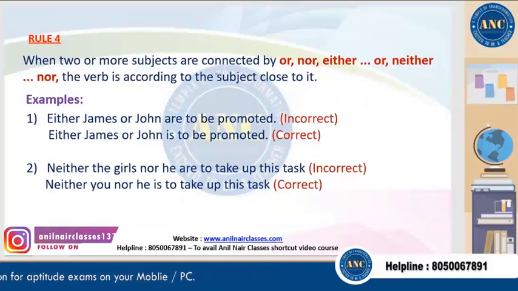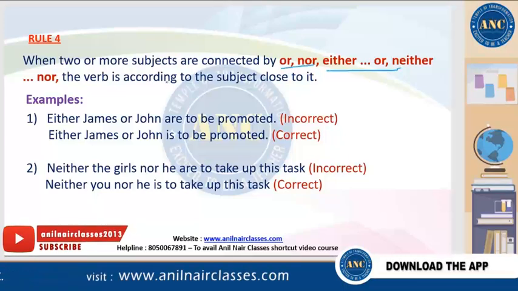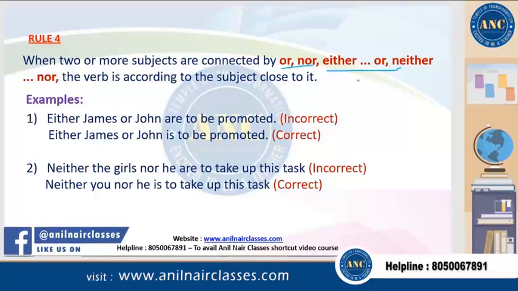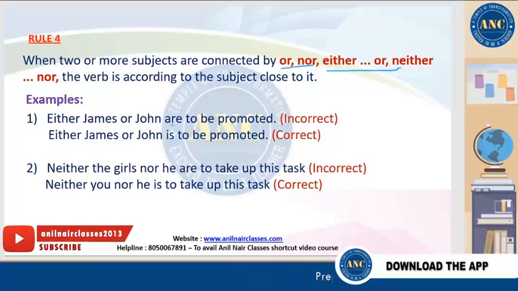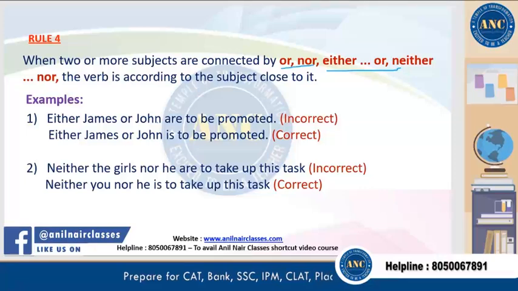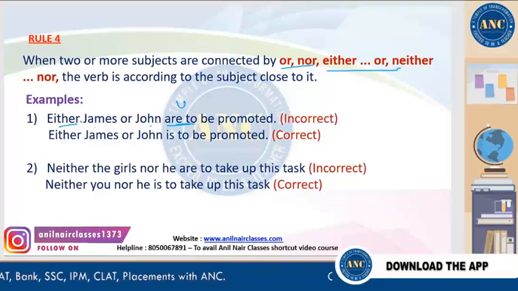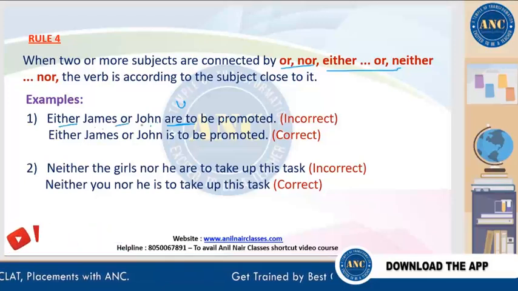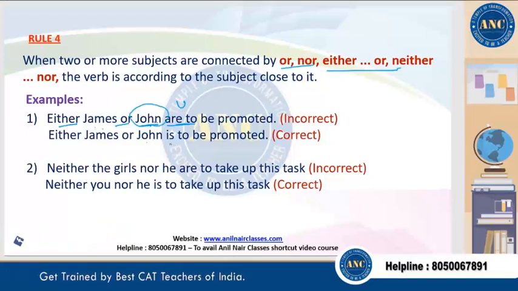Now when two or more subjects are connected by either...or, neither...nor, the verb agrees with the subject which is closest to it. So if they are joined with either...or, neither...nor, then two subjects are there, and the verb will take the number of the subject which is nearest to the verb. See the example: either James or John are to be promoted. Now who is to be promoted? Either James or John. They are joined with either...or. They both are singular. So the nearest subject is John. John is singular, so we need the singular form of the verb "is".